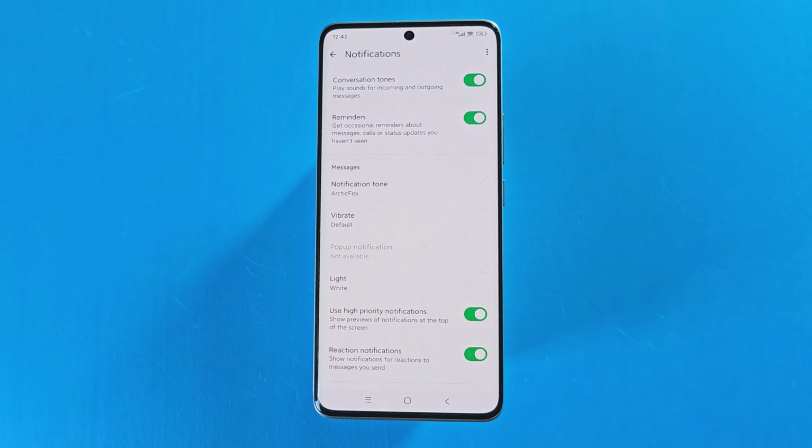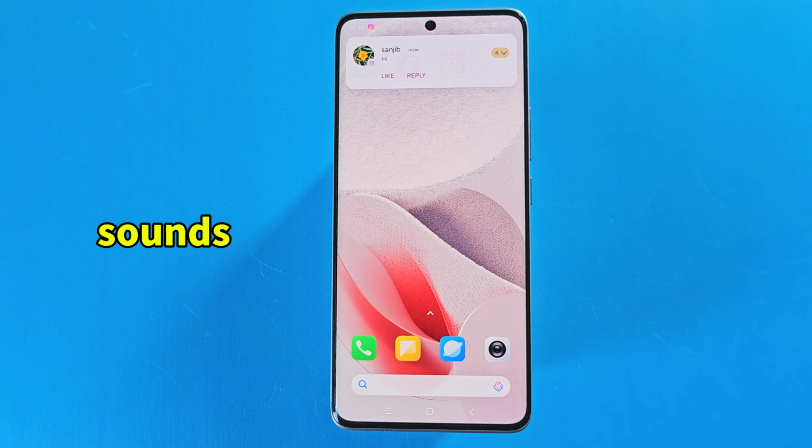Now you will hear different notification sounds on your phone.